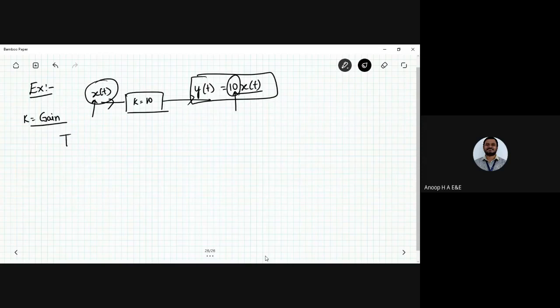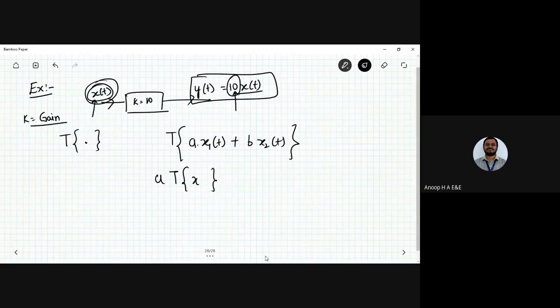Now I need to apply the T operator. For this operator, I need to have the input signals, that is a x1 of t plus b x2 of t, to be applied here. Now a and b are constants. I can apply the operator only on the signals.